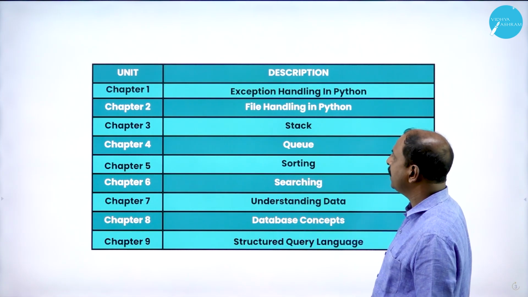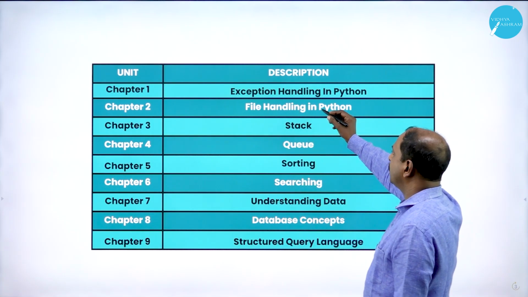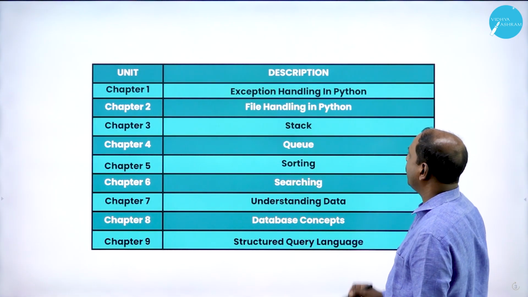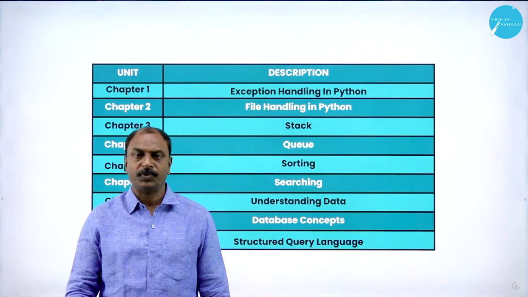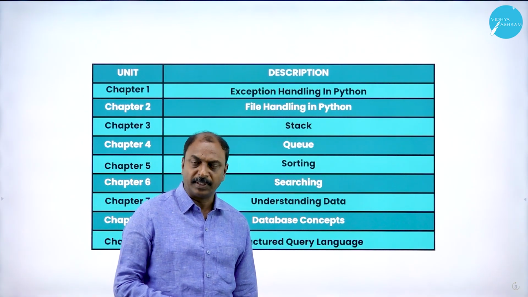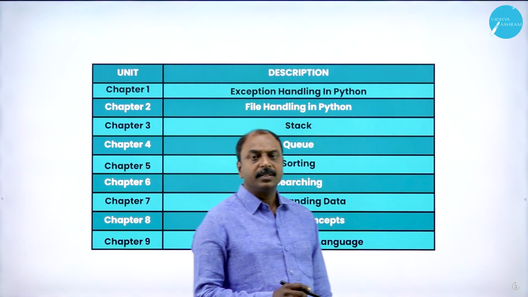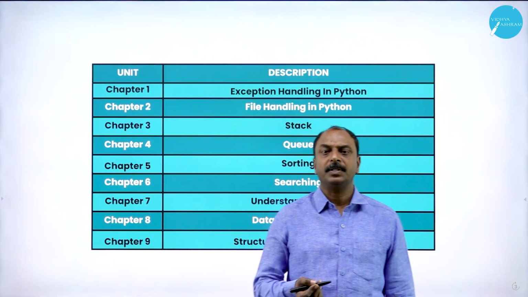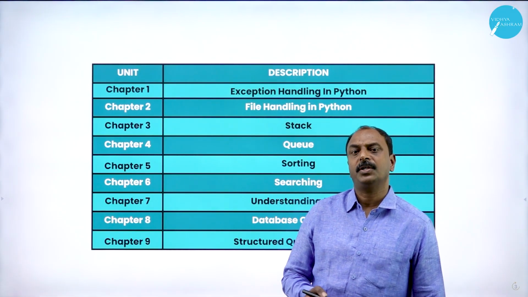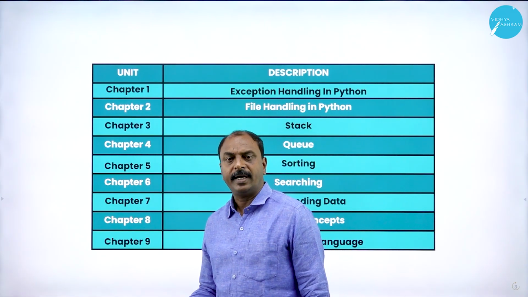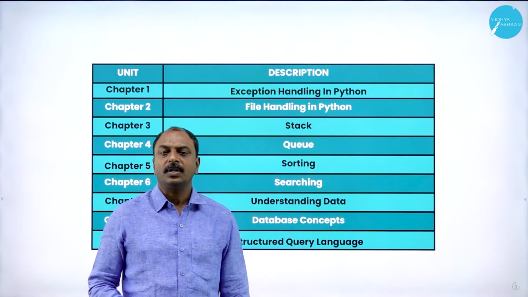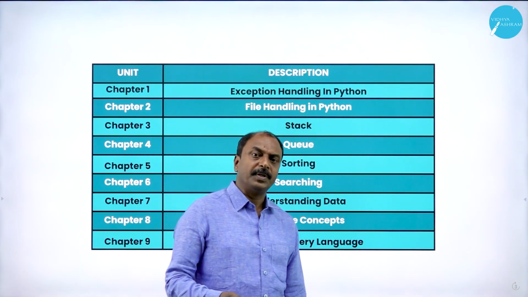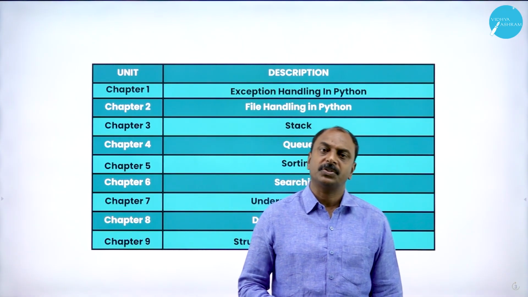So accordingly, in chapter 1, that is exception handling in Python, what is the concept here? As all of you know, how to execute a Python program, and you have already learned simple programs. Whenever you are executing a program and if there is any error, of any type, the program will terminate immediately. So it cannot proceed further.